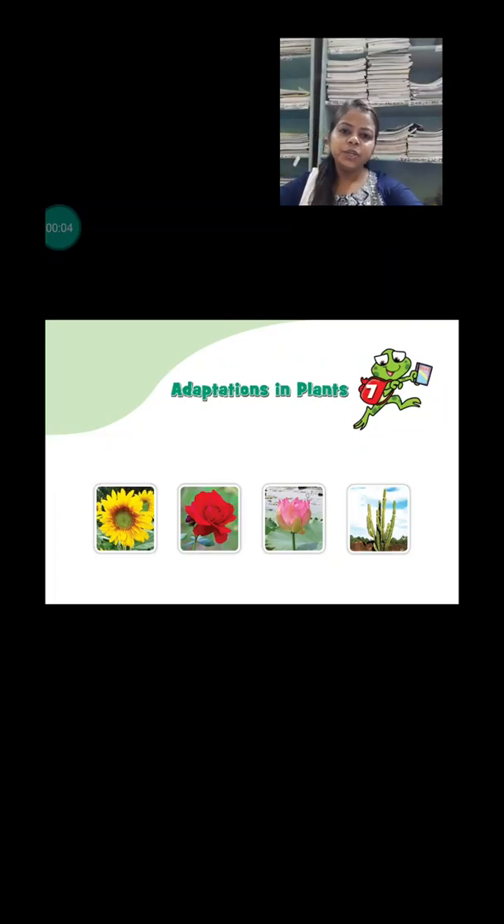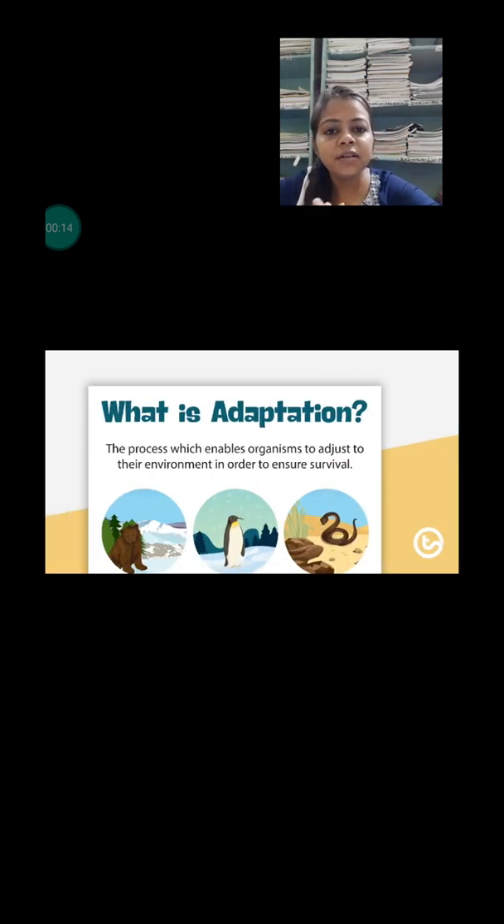Today we are going to revise our chapter 7, that is adaptation in plants. Let's see first of all what is the meaning of adaptation in the plant. Adaptation means that any organisms adapt special features to survive in their surrounding.